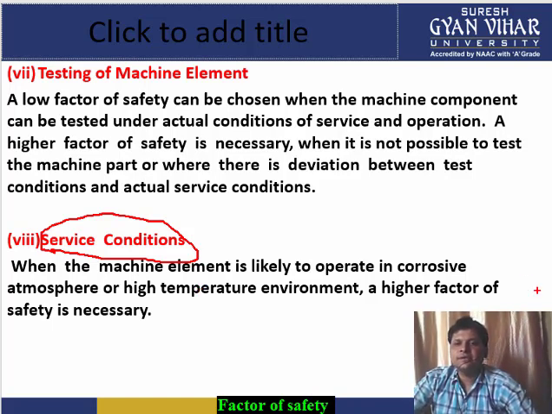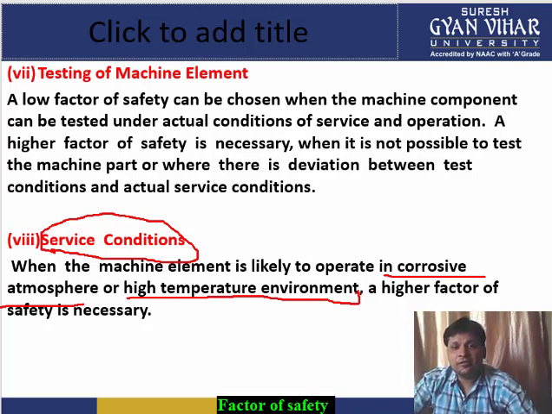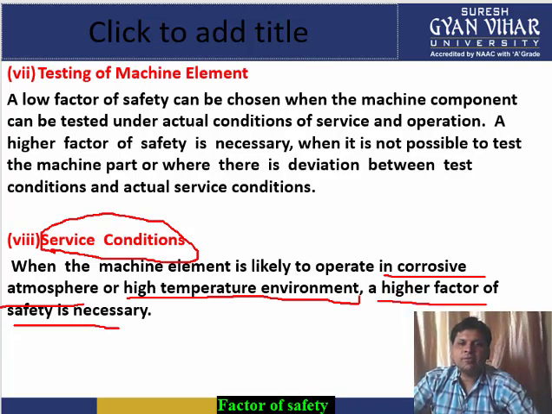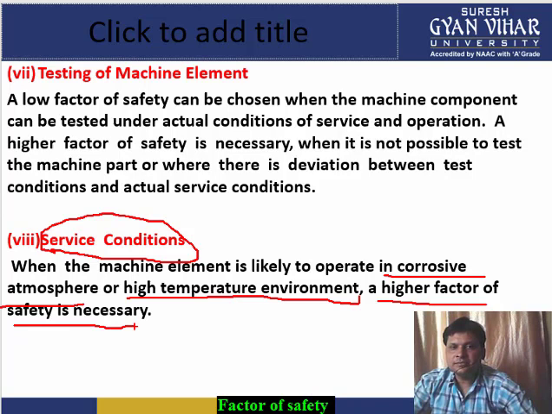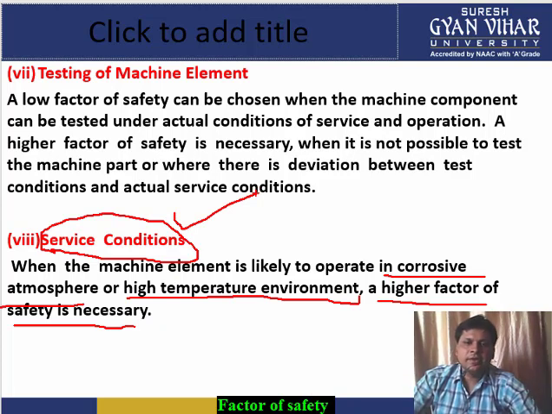Difficult atmosphere means if the atmosphere is very corrosive, all right, or if there is a high temperature environment, then in such cases you are bound to take a high factor of safety. Why? A corrosive atmosphere or high temperature atmosphere will fail the material very early as compared to normal atmospheric conditions. So in such conditions, the factor of safety of the components used is taken very high. All right, so this is the point of service conditions.